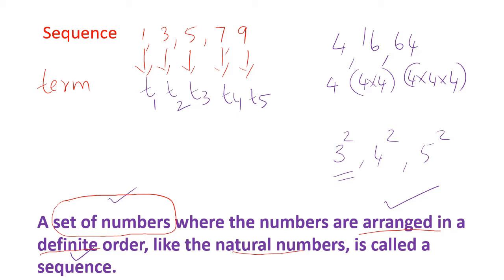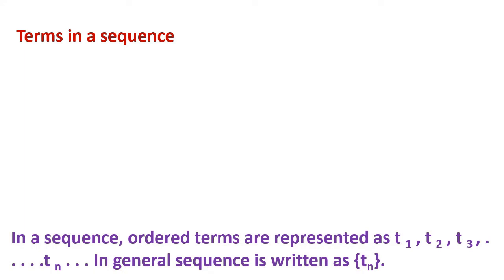So a sequence can be a set of numbers arranged in a definite order, just like natural numbers, where a fixed pattern is followed. Okay, that much you followed. A term in that sequence is each number, and the terms in the sequence are numbered like T1, T2, T3, then up to Tn, and it will go further.